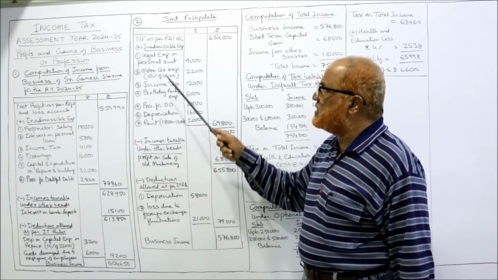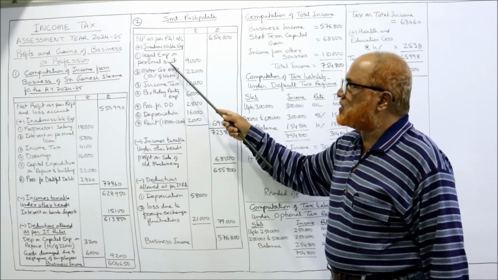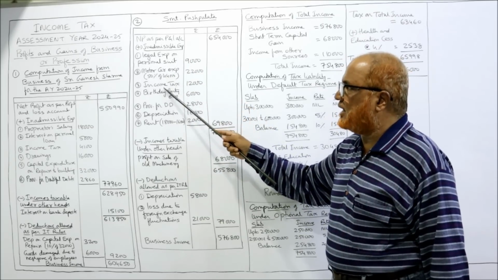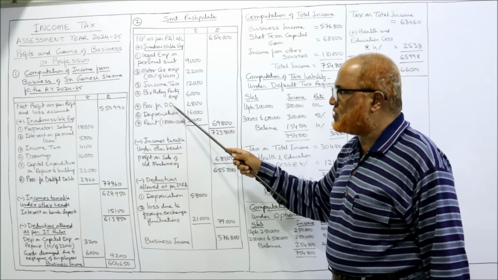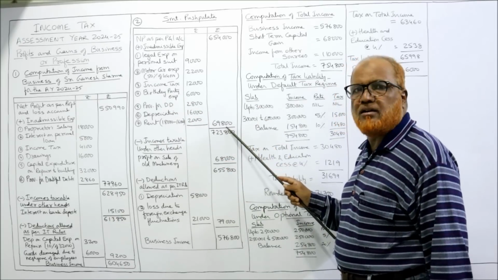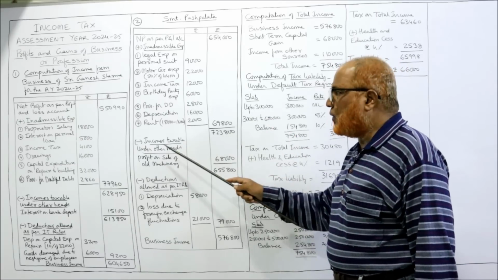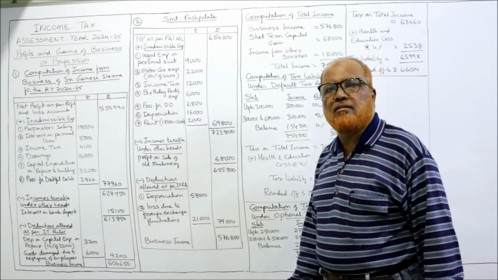So all the inadmissible expenses we have taken: legal expense on personal suit, motor car expenses personal, income tax, birthday party expense, provision for doubtful debts, depreciation, rent. Take the total, 69,800. Add up both, 7,23,800. Now incomes taxable under other heads.